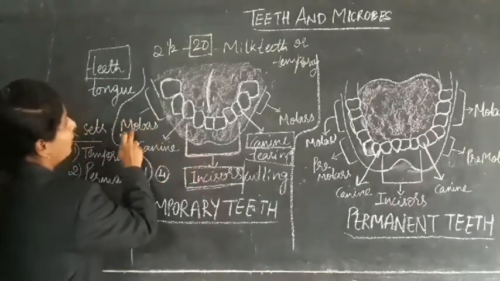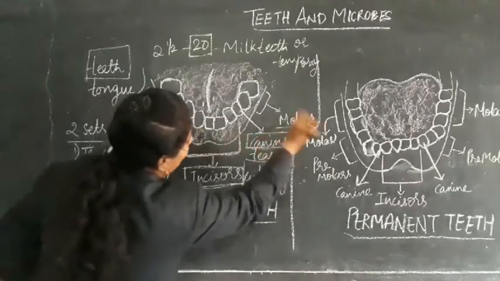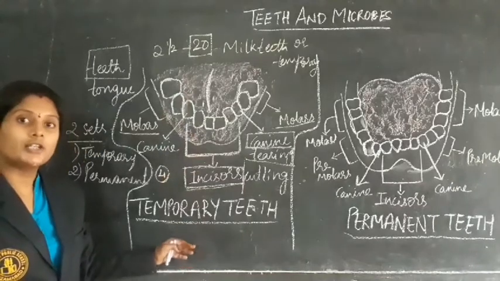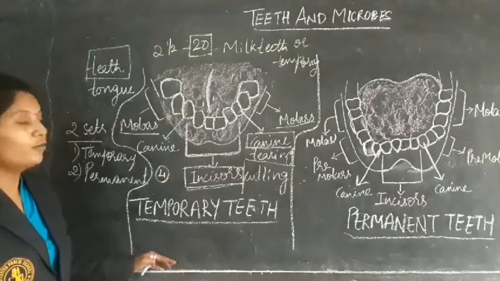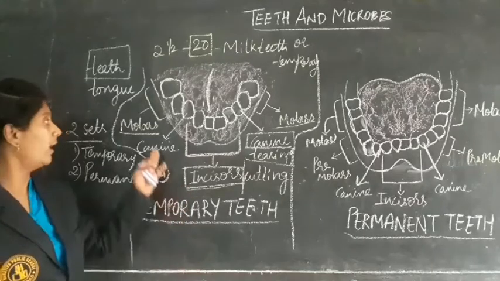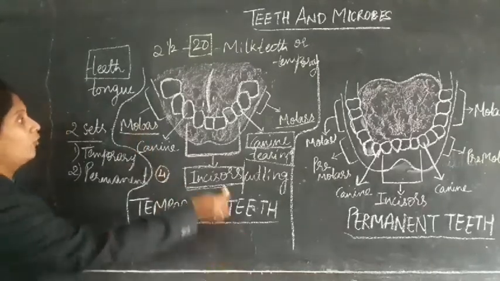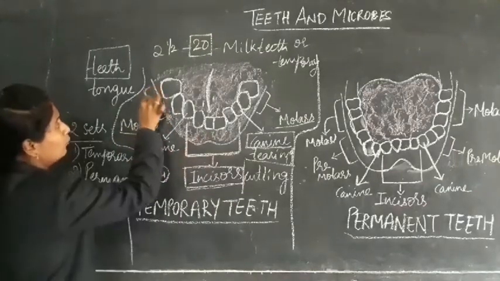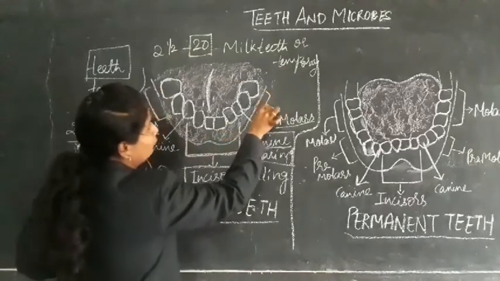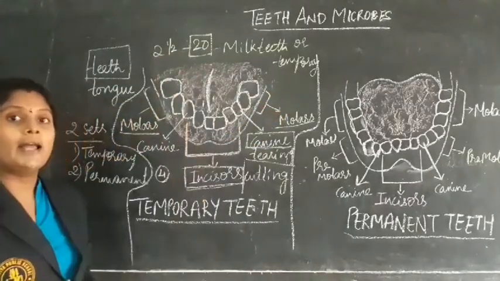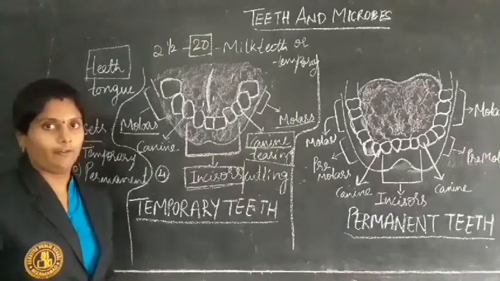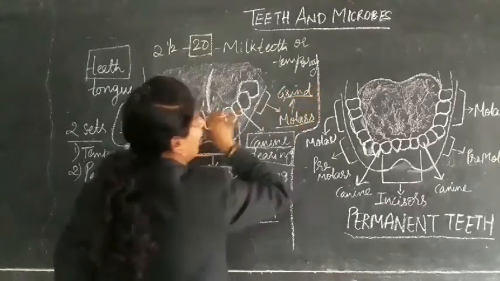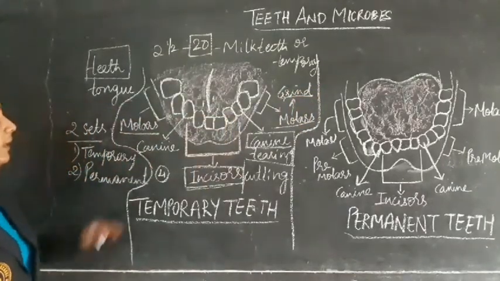Next, coming to the molars. In the case of temporary teeth, that means children below 5 years, they do not have the other kind of teeth, only the molars are present. On either side of the canines, you can see 2 molars here and 2 molars here, which will be helping to grind the food. To grind the food, these molars will be helping.